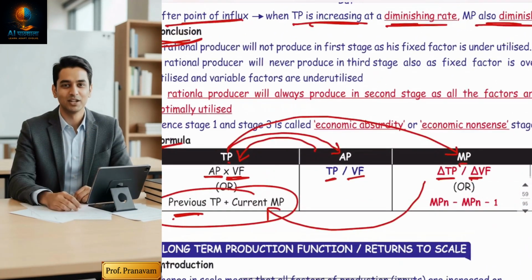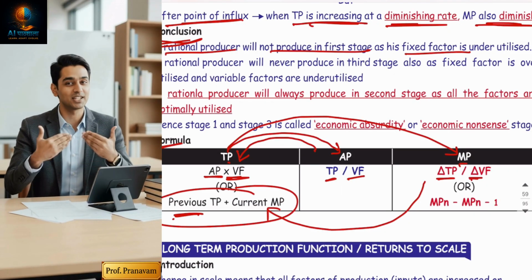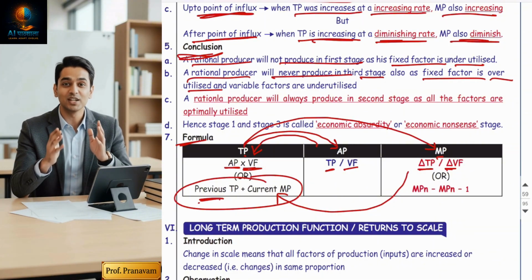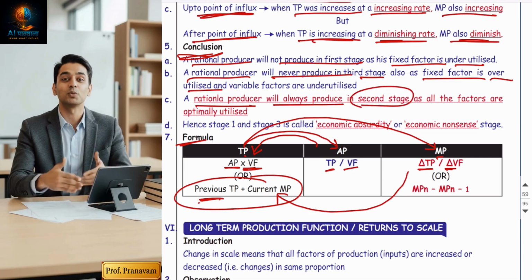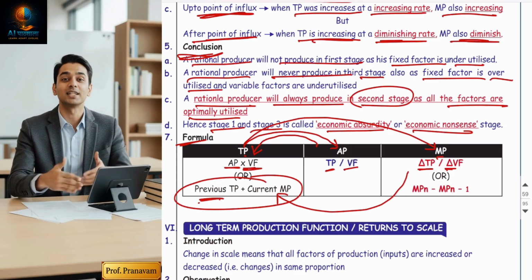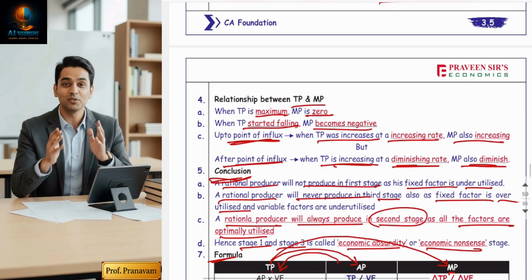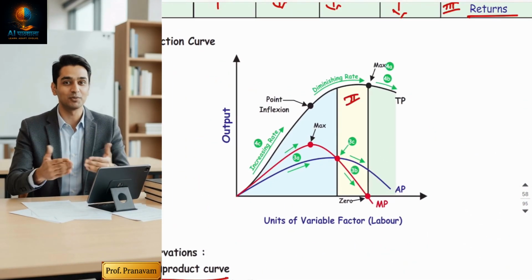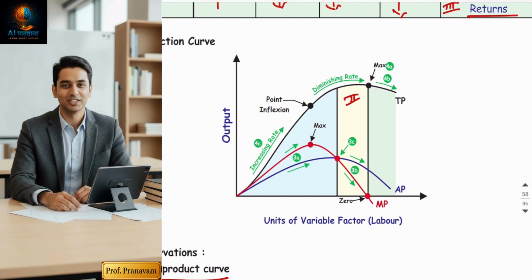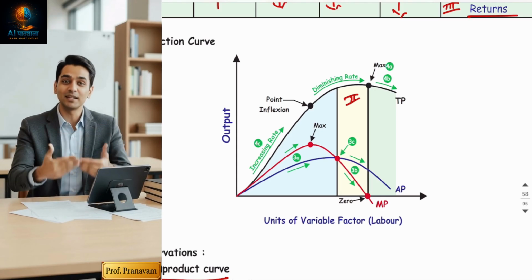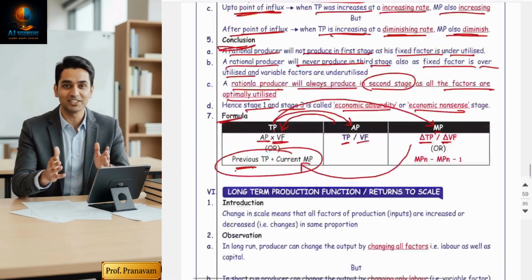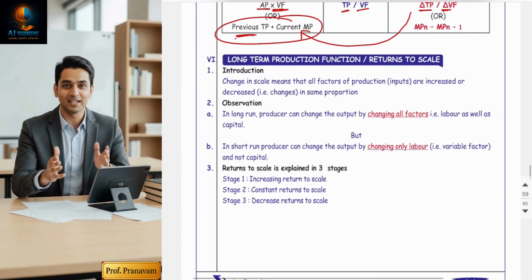Everything is written over here. A rational producer will not produce in the first stage because fixed cost is underutilized. A rational producer will never produce in the third stage because fixed cost is overutilized. A rational producer will always produce in the second stage as all the factors are optimally utilized. Hence, stage 1 and stage 3 are called economic absurdity or economic nonsense stage. Hope you understood. If you want to understand the detailed logic, why and how, everything I've practically explained with the comparison of the cost in my detailed video lectures. So if you want to understand the details, you have to purchase my video lectures, or you can enjoy the notes. Now, by this the short run production function has been revised.